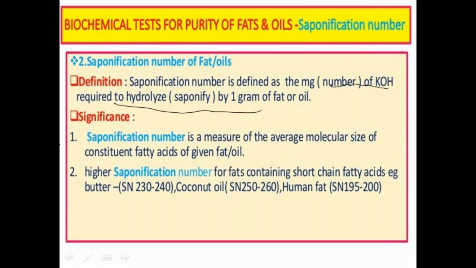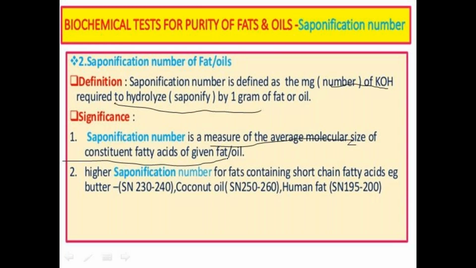The saponification number is a measure of the average molecular size of the constituent fatty acids present in a given fat or oil. That means the value is higher for fats containing short chain fatty acids. If the chain of the fatty acid is short, the value is higher, and if long chain fatty acids are present, then the value is lower.